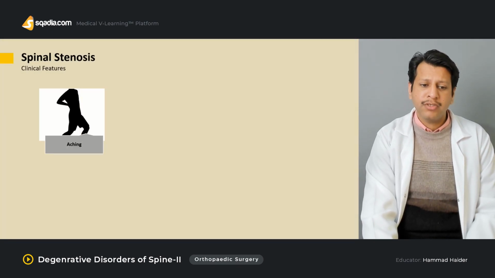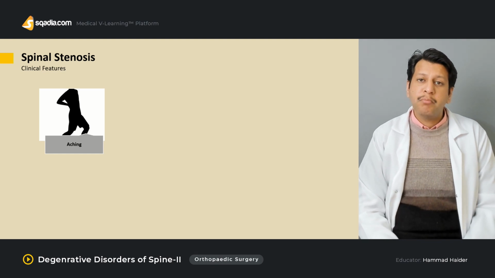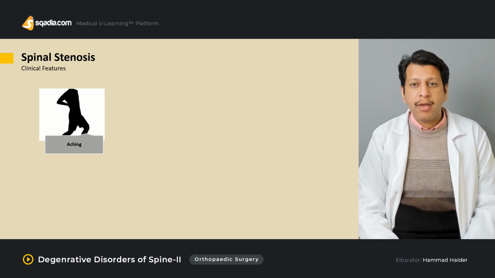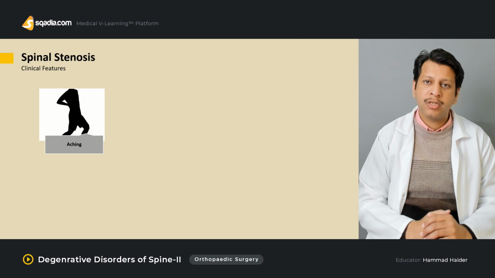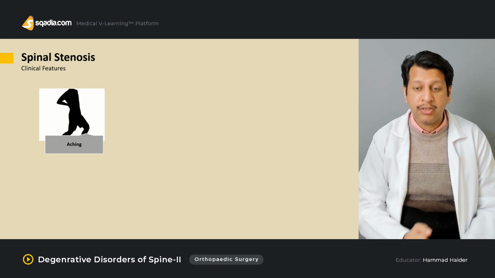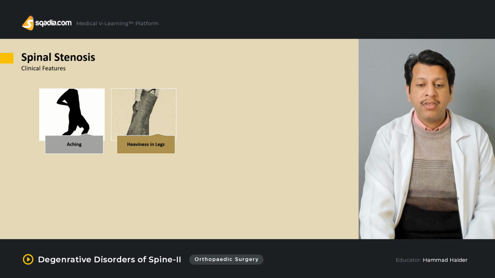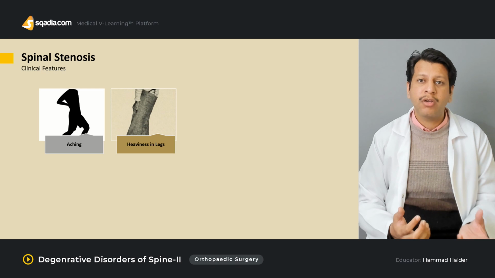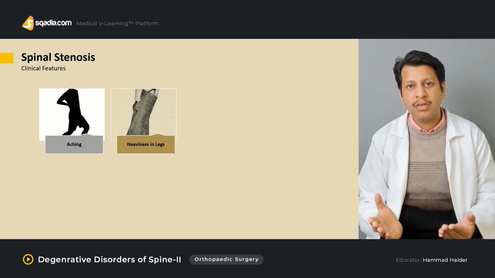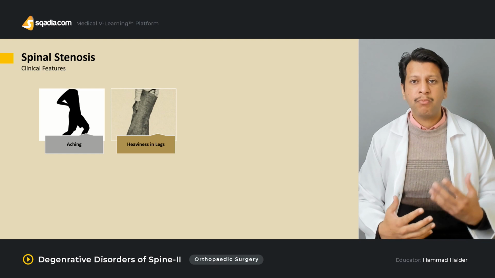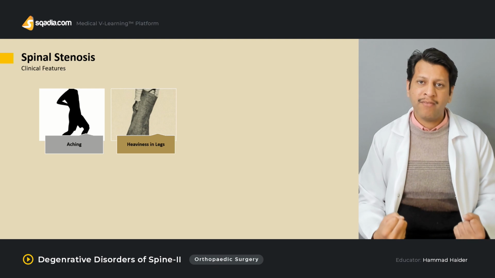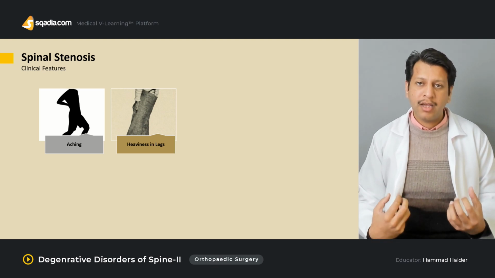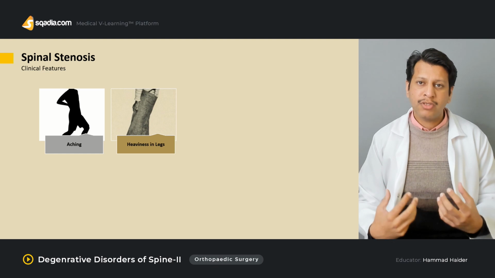Now, what are the clinical features? First and foremost is always the backache, and this may, as I told you, mimic the features of cauda equina as well as spondylolisthesis as well as vascular claudication. There may be heaviness in the leg as well, and that is why I say one thing is neurogenic claudication and the other is vascular claudication. Usually these patients come and complain that when I walk, after that sometimes my legs become heavy, they become numb, and it's very difficult to walk, and it starts to pain.